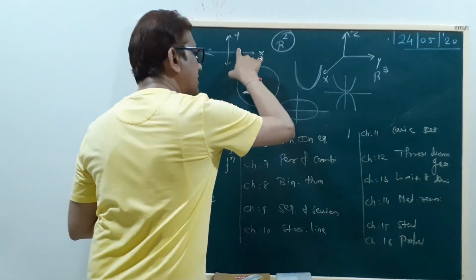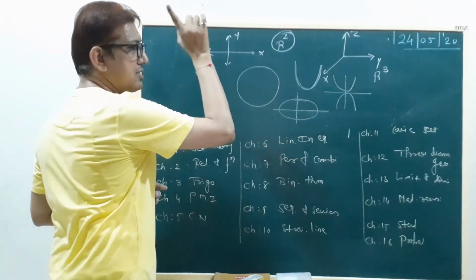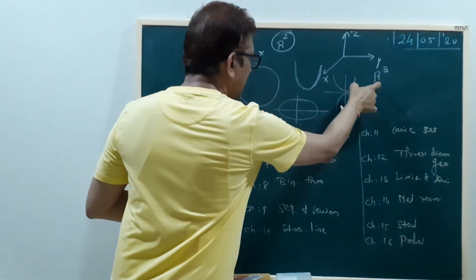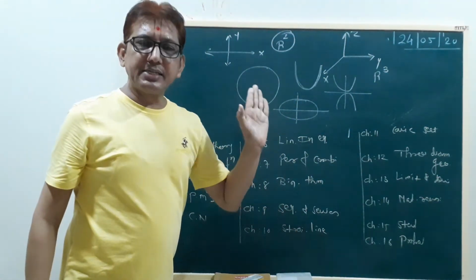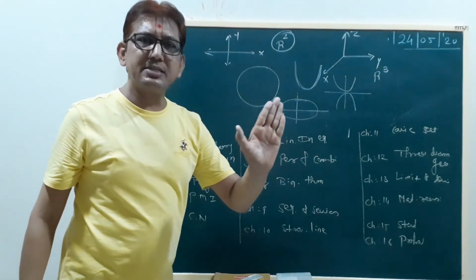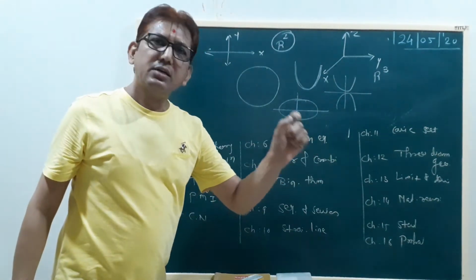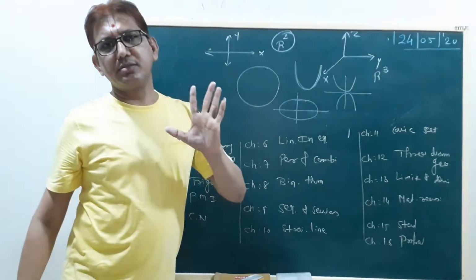R2, 2-dimension, you studied in 9th standard and 10th standard also. Now in 11th we have R3: x-axis, y-axis and z-axis, length, breadth and height.